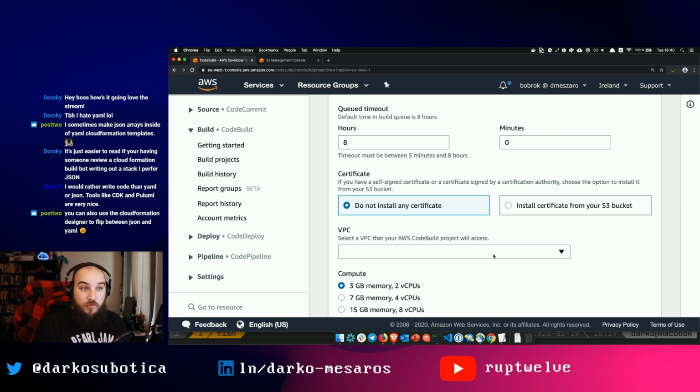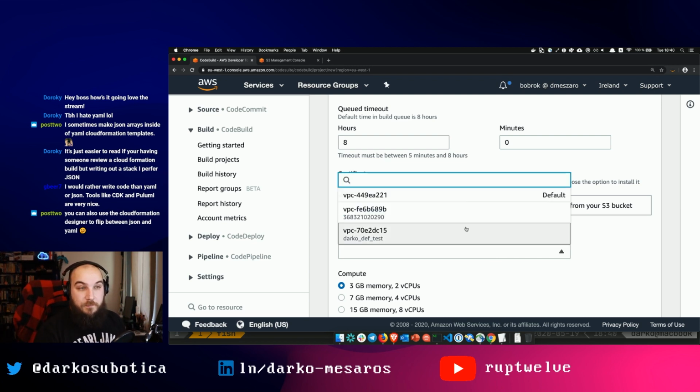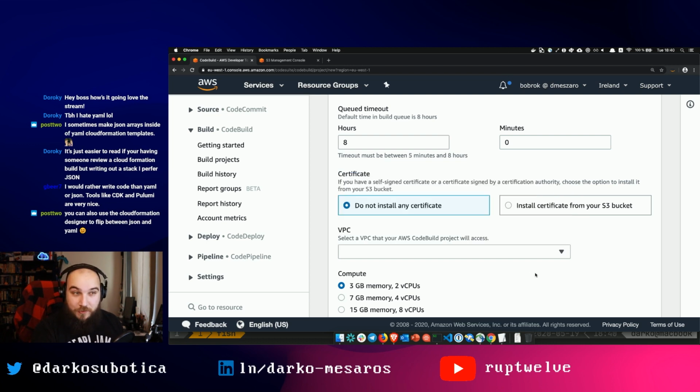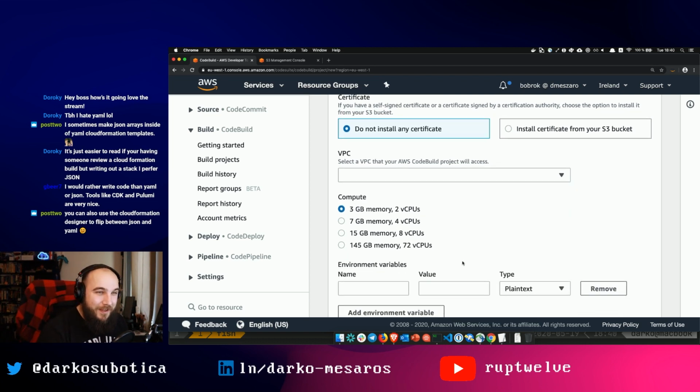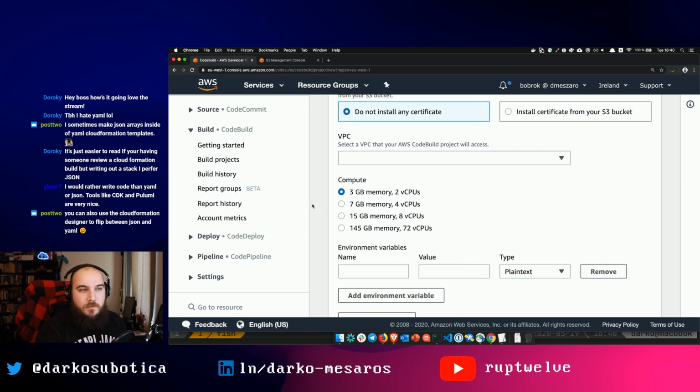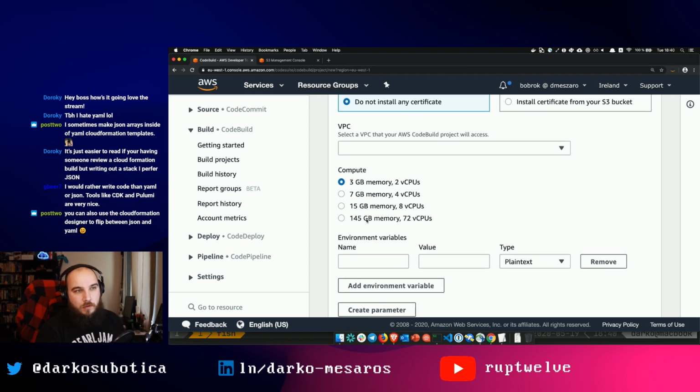So it doesn't run directly within your account. But if you define a VPC, make sure that you have access to the internet, right? So make sure that you define a VPC that has a subnet which has internet access. If you do that, yeah. So this is also where you choose your compute platform. The default one is the smallest one, but you can go to the crazy 145 gigs.